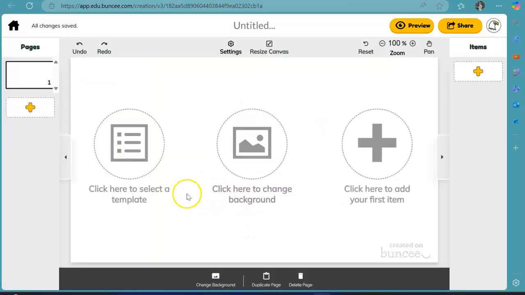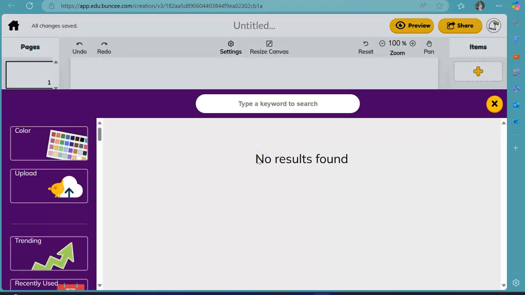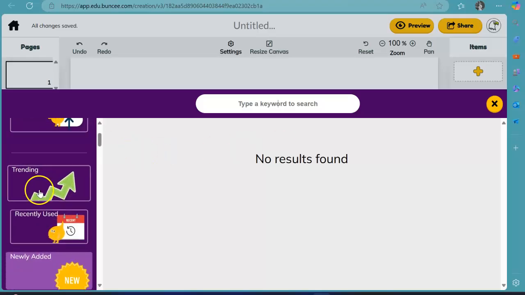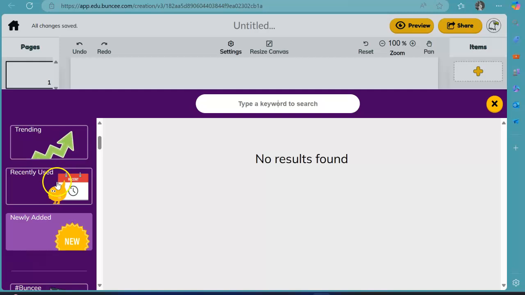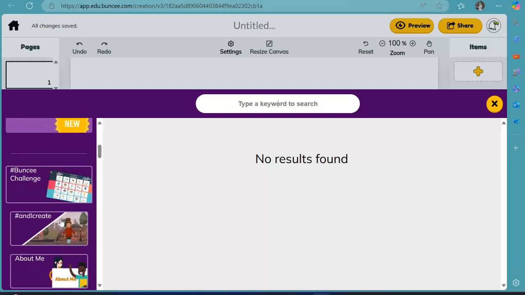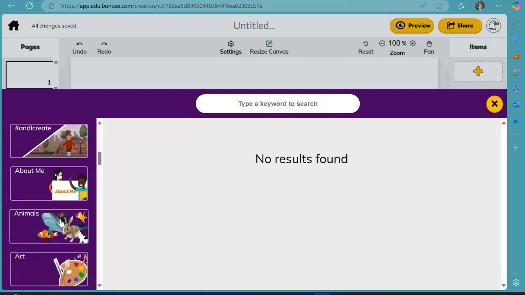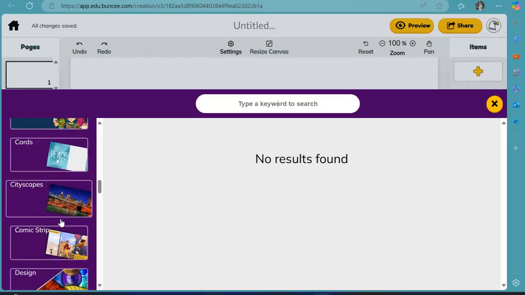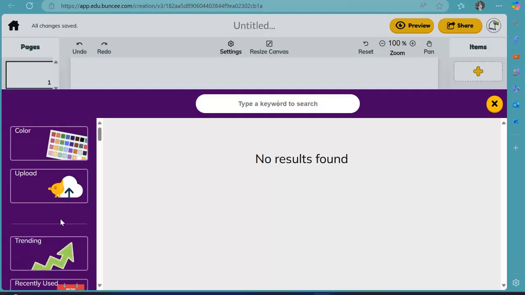So to do that, if you want to do your background, it says click here to change background. You will then click there. You can type in a keyword for whatever you want your background to be. You could do a color, you could upload, you could see what's trending, what's recently used, newly added, or even some of these down here. You can scroll through all of these, but make sure you try to keep it on the same task as we are talking about presidents.